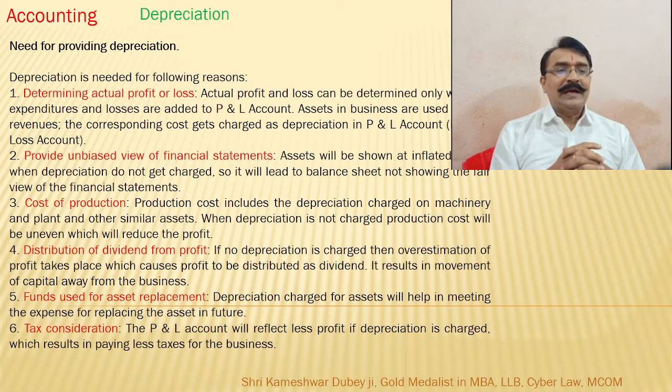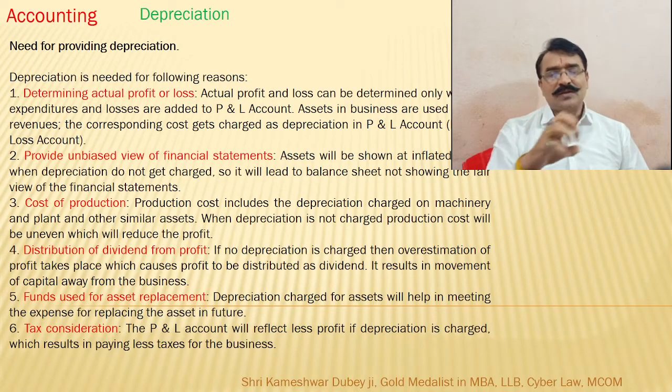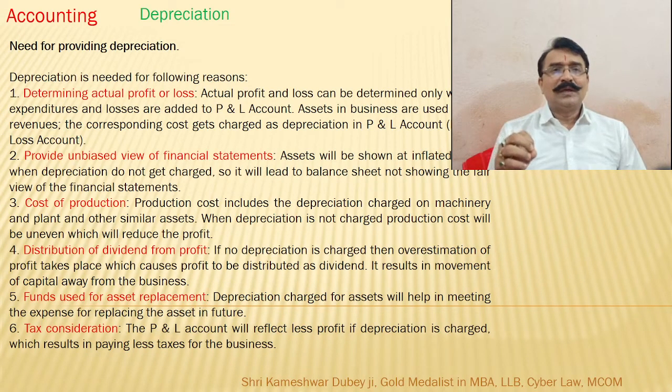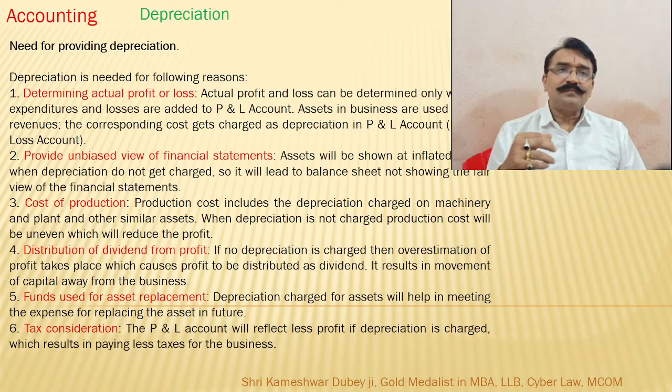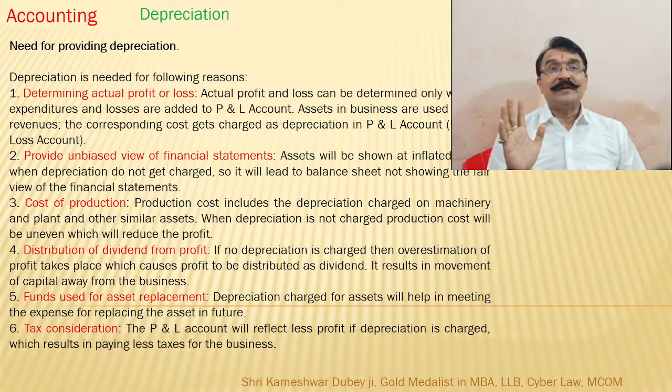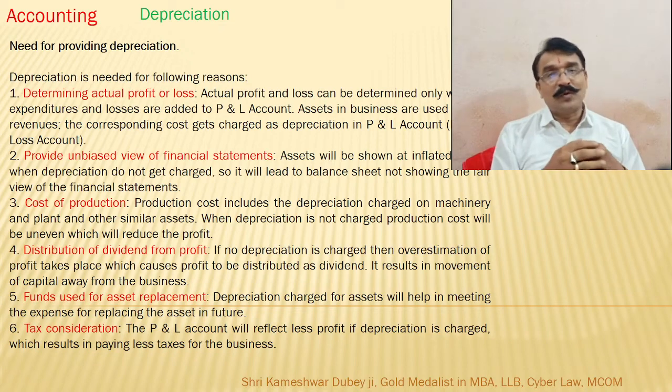Second is to provide an unbiased view of financial statements. If depreciation is not taken into account, then the visibility of profit will be very high. It will give a wrong view of the financial statement. Third, cost of production. Certainly, cost of production will vary because of the wear, tear, and repair of the items.